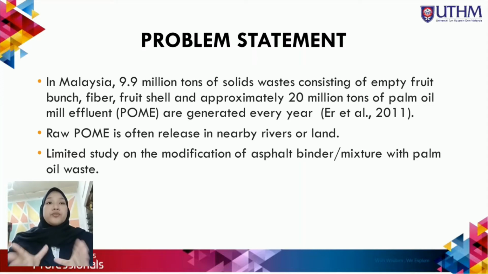Raw POME is often released into nearby rivers or lands. So, how do we reduce the waste so that we can protect our environment? Besides that, there are limited studies of modification of asphalt binder or mixture with palm oil waste.